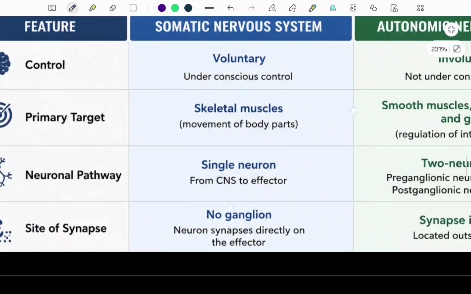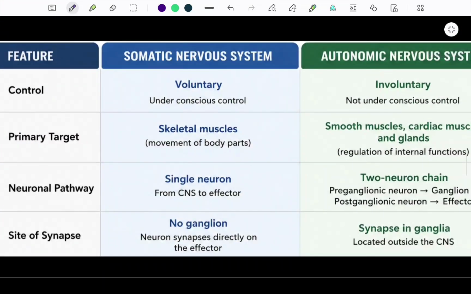And to make this difference clear, I have a chart that helps you understand it easily. The somatic nervous system is used for voluntary and conscious control, while the autonomic nervous system is responsible for involuntary control. The primary targets of the somatic nervous system are skeletal muscles, and for the autonomic nervous system they are smooth muscles, cardiac muscles and glands.